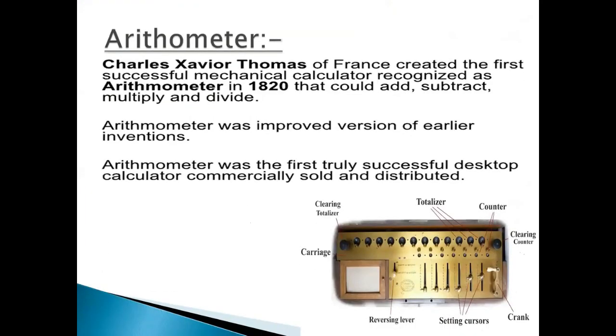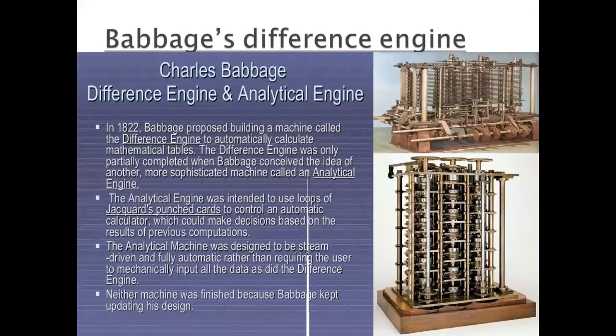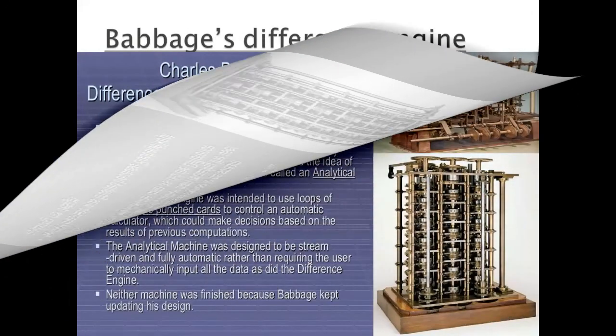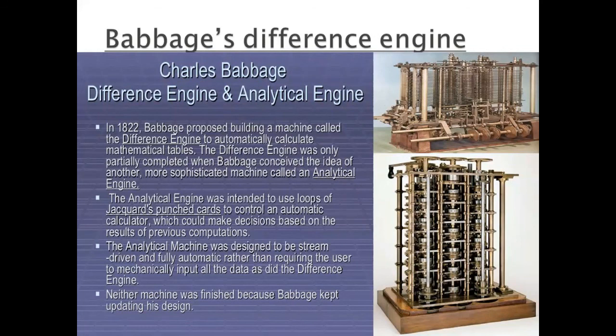Next heading is arithmometer. However, the adoption of the mechanical calculator would have to wait until Charles Xavier Thomas. The Frenchman converted the machine in 1820 so that it could perform the four basic arithmetic operations. Charles Babbage. Next heading is Charles Babbage.